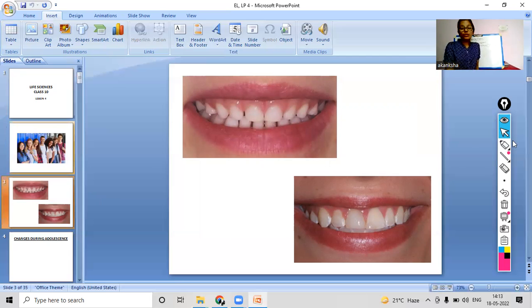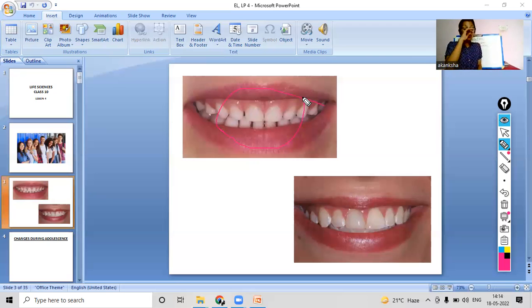Yes. Okay. Some of you have noticed many different changes, but the change that this picture is showing is that first, we were born with a set of teeth, and that set of teeth is known as the milk teeth, right? We all had milk teeth.